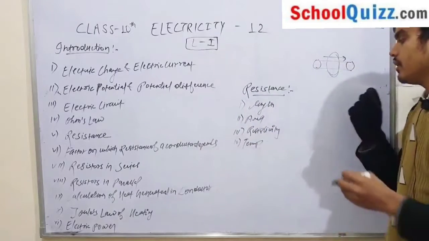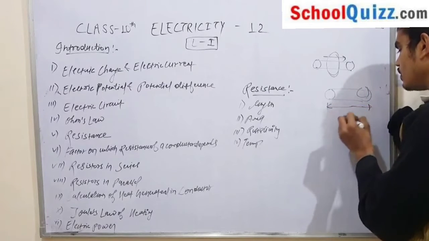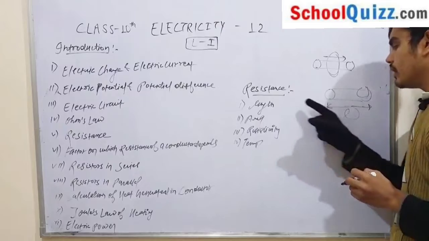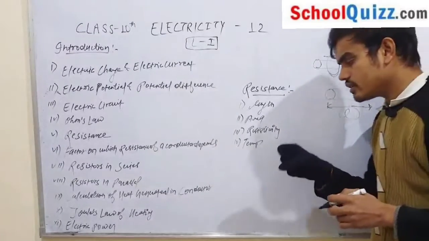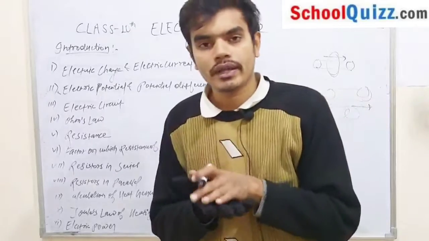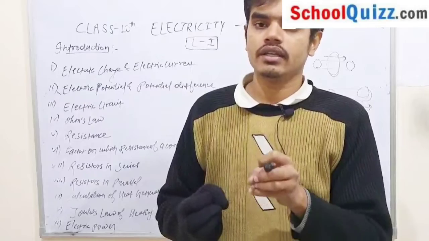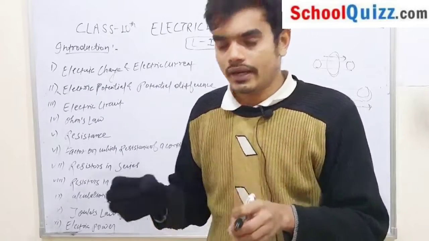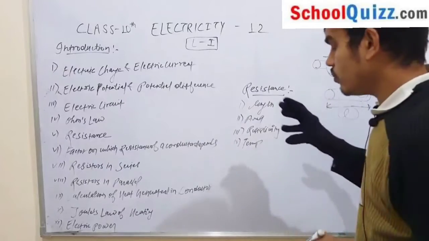What is length? Length means how long, simply the length of the conductor. A means area of the conductor. What is resistivity? Resistivity is the natural property of a material, a specific property of the material, and it also depends on temperature. Okay, so what is our next topic?